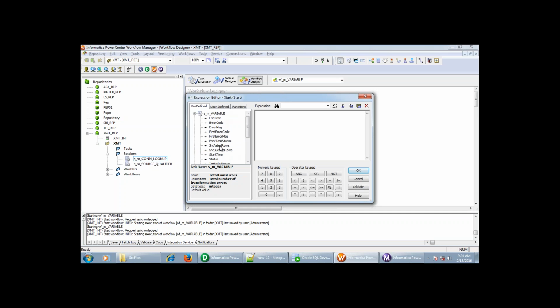So these are the predefined variables for each and every session. End time, error code, error message. So these values will be stored for each and every run for a particular session.